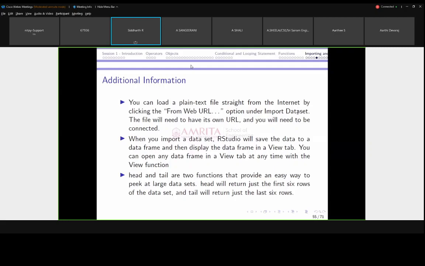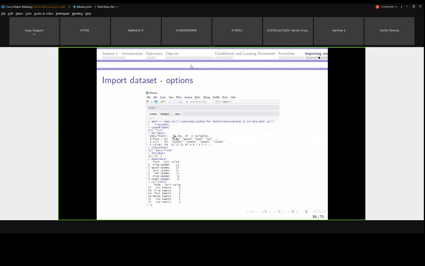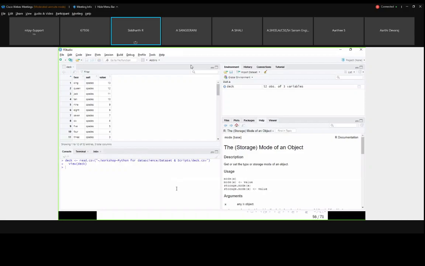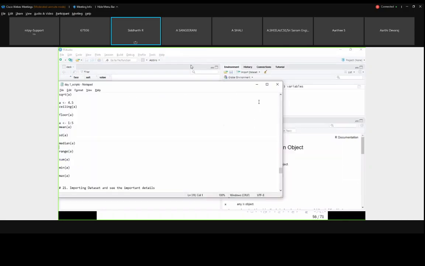Now I don't have enough time, as I have to complete before 4, right? So I will first complete the basic part, and we will move on to the next part. We will see the basic options after we are done using Import Dataset, and then I will go to the script part.